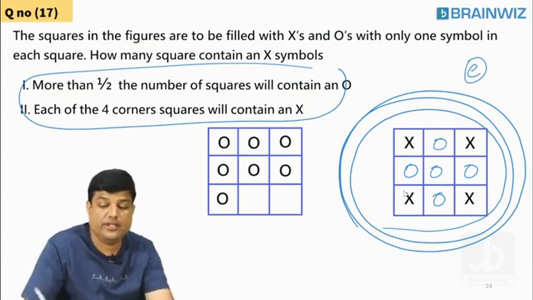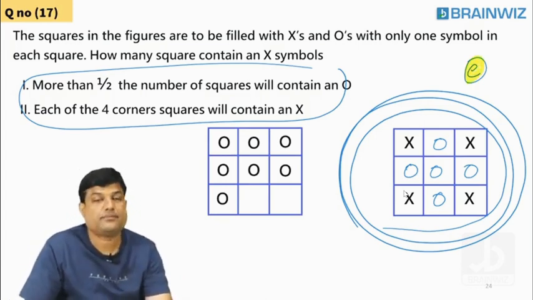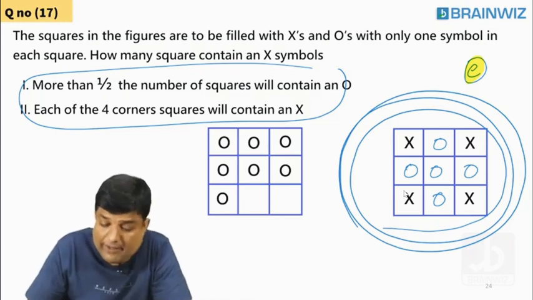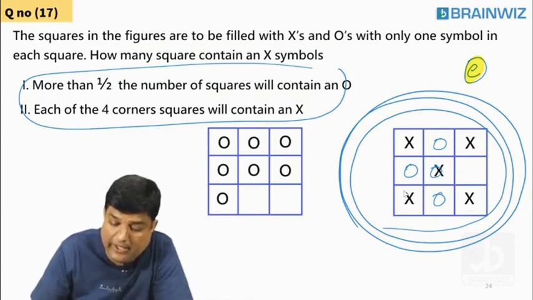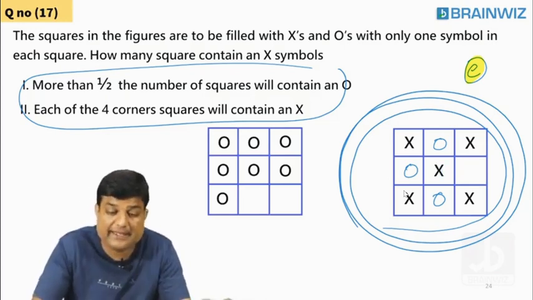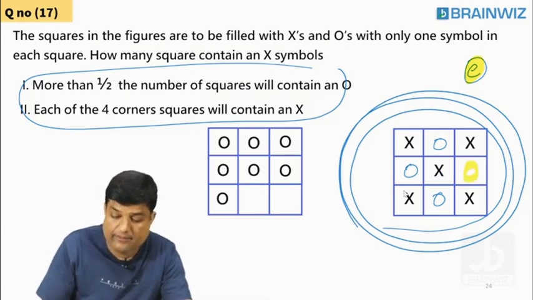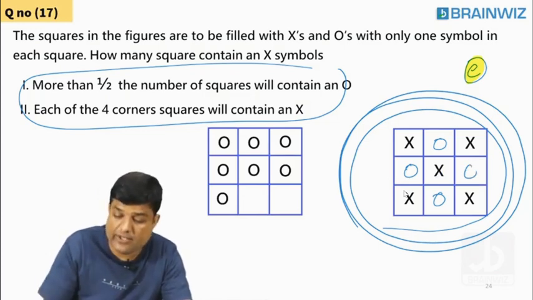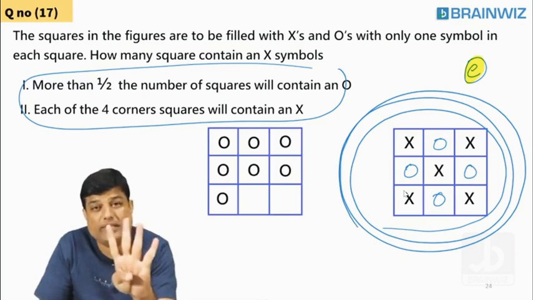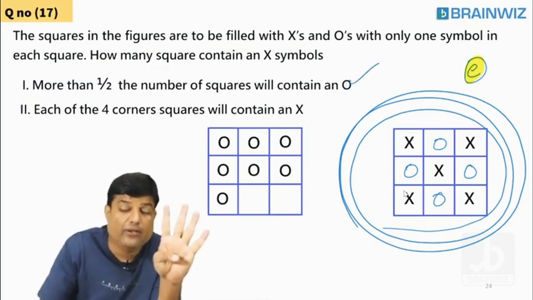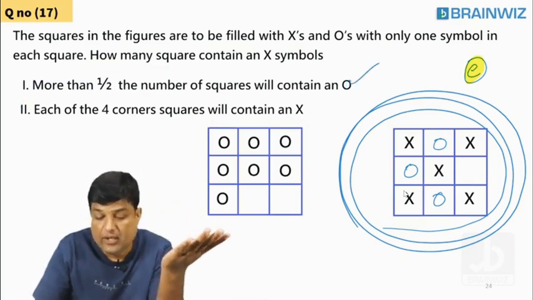Following, everybody. Using these two, the answer is what? England. You can't have one more X here. I'll tell you, if you have X here, students, 4 O's are not accepted because the first one should also be satisfied. First one says more than half of the things. Okay, you can't have X here.